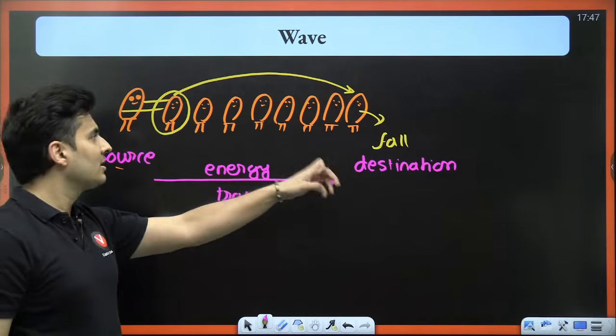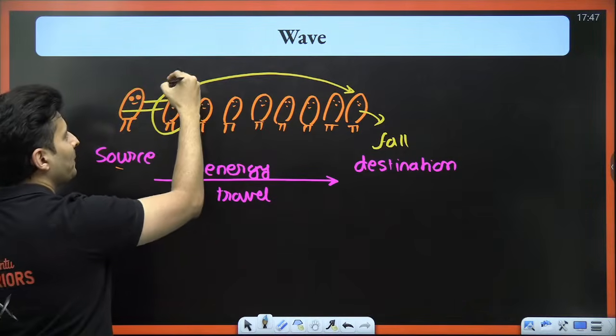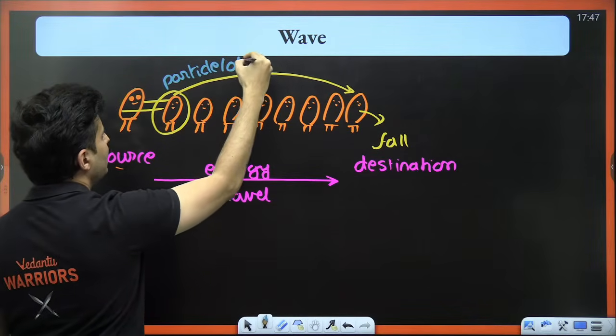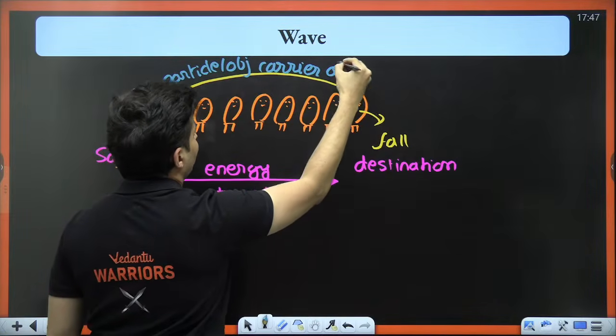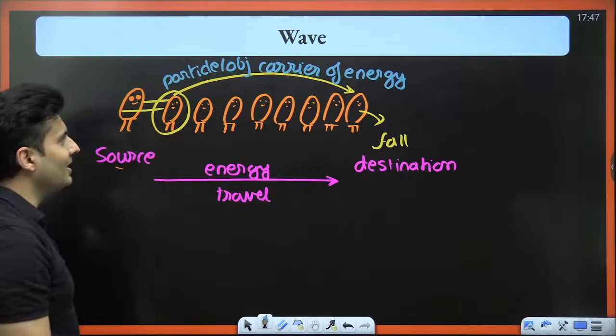In the first case, the particle, and in this case the particle was this Pandu, the particle, or I would say an object, was the carrier of energy, right?